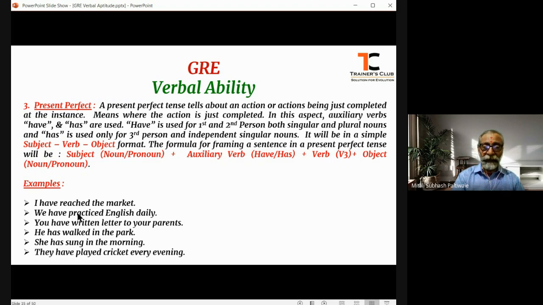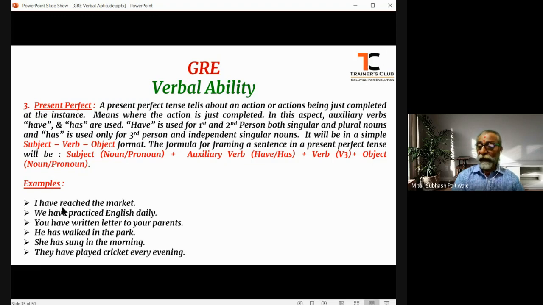Reach is a regular verb, so the three forms of this verb are reach, reached, reached. So here reached is in the third form, that is V3 form. You see the formula, verb in V3 form, plus the object market. I have reached the market.